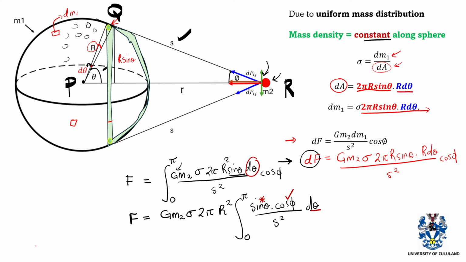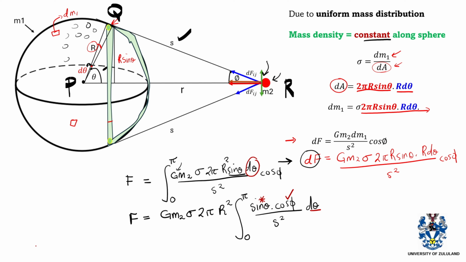Now that you have applied the cosine rule, remember we want to transform our integral to be in terms of s, and we know that s changes with theta, so we can differentiate s with respect to theta.